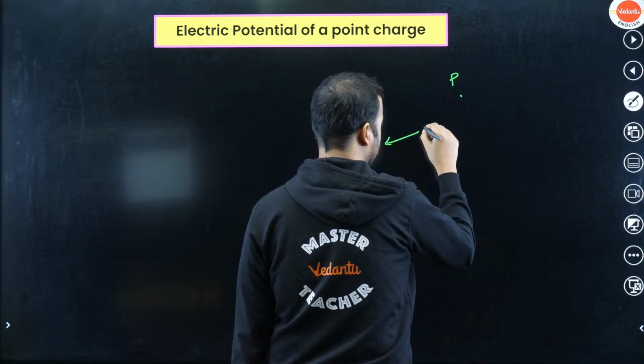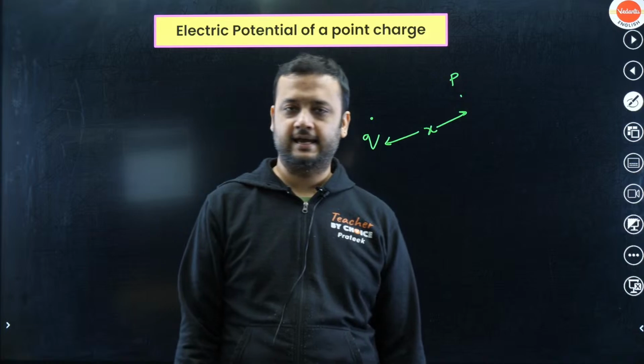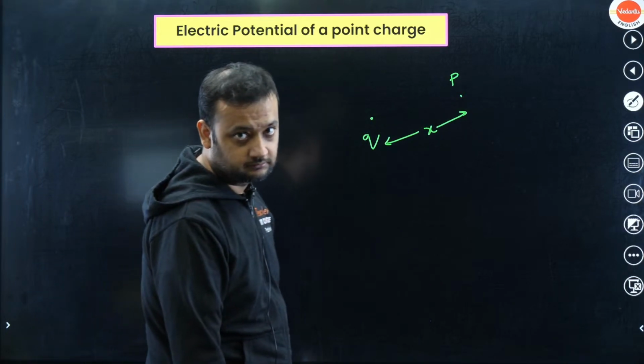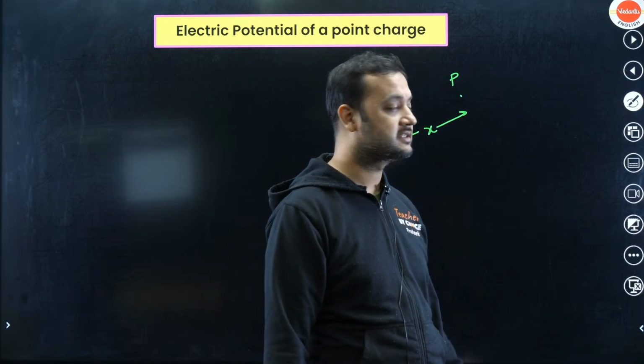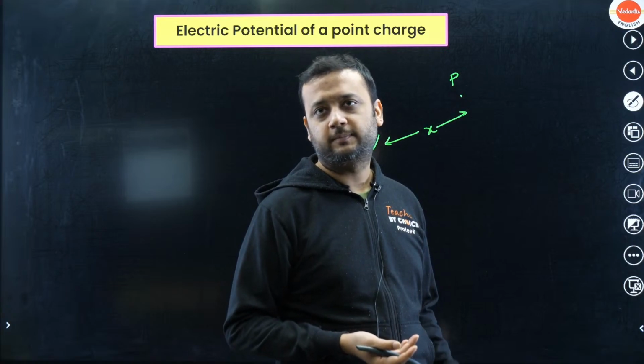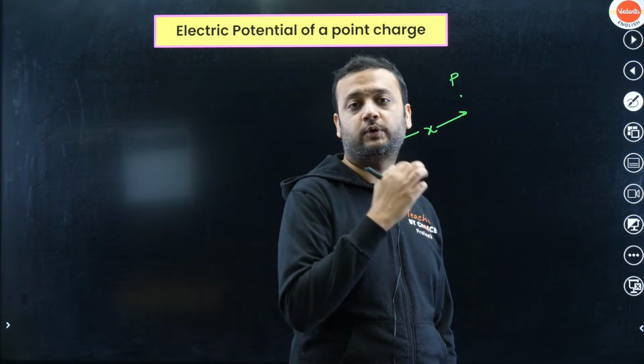So this distance is x, right? Now, what is the definition? Definition says to calculate the work done by external agent in bringing a unit positive charge, that means a charge of 1 coulomb, from infinity to this point.